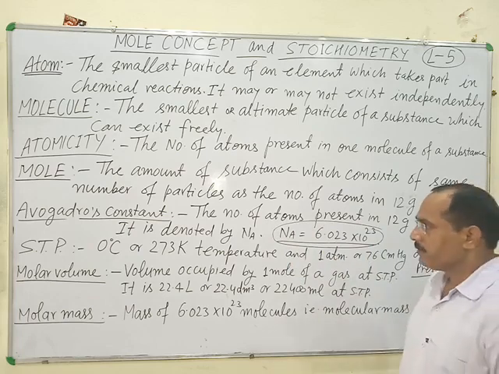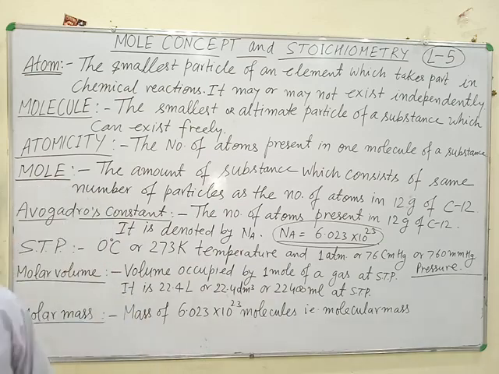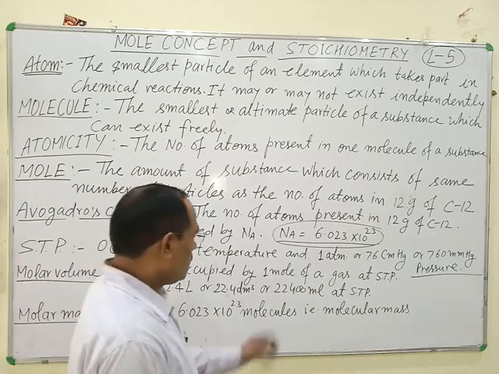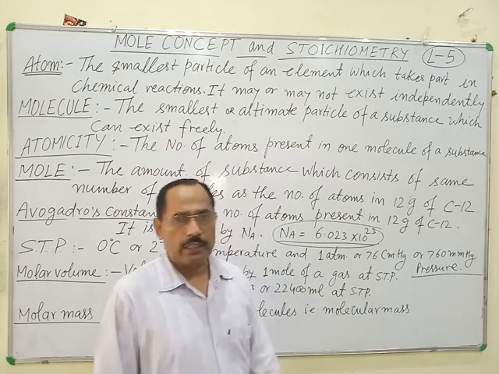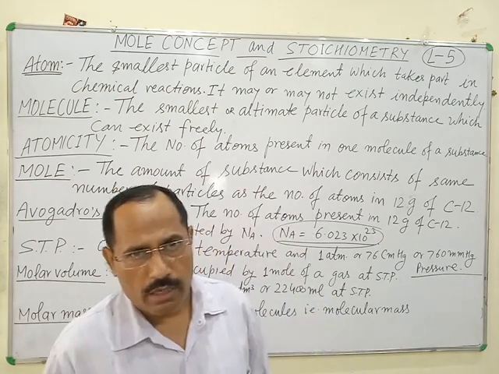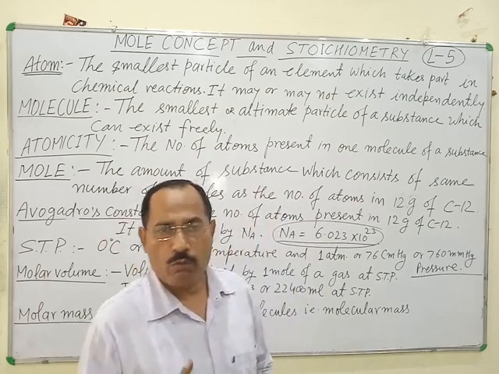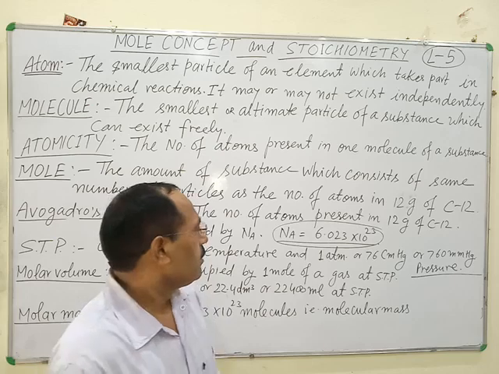This is called the Avogadro constant. Avogadro constant represents the total number of particles present in 12 grams of carbon, or the total number of carbon atoms present in 12 grams of carbon.